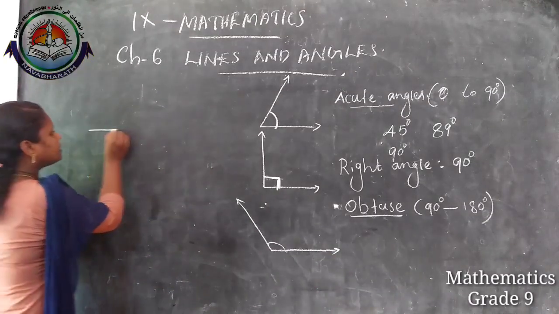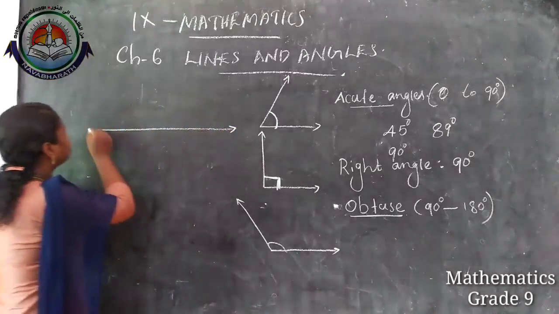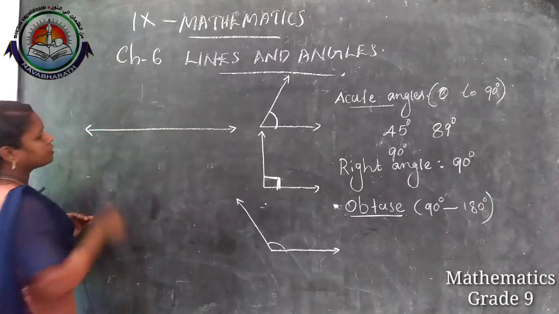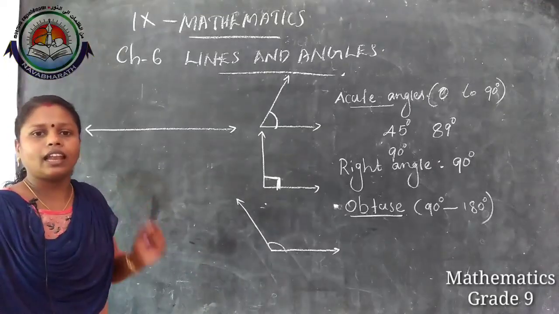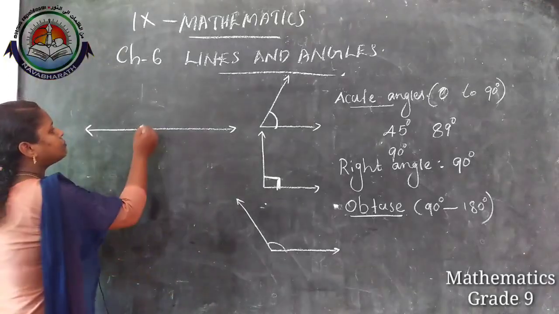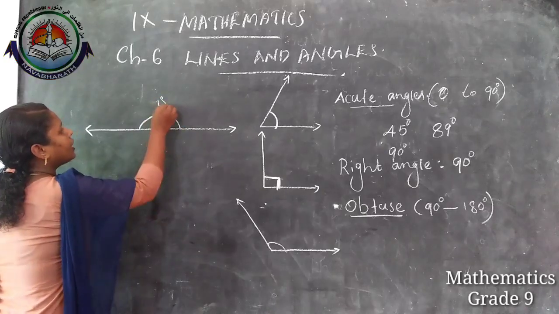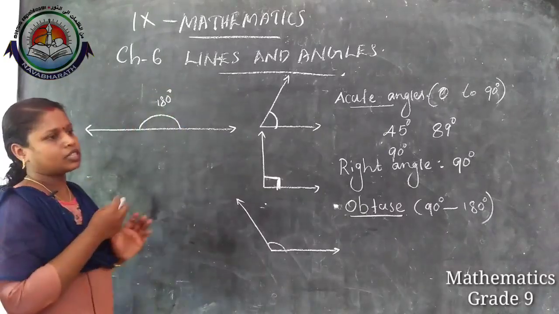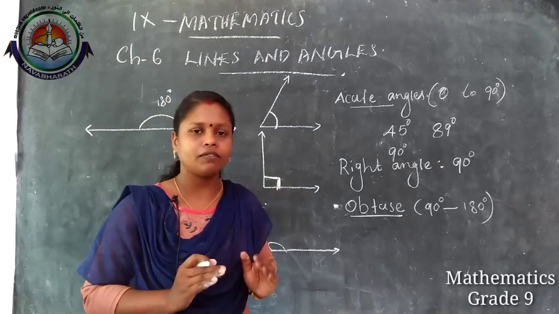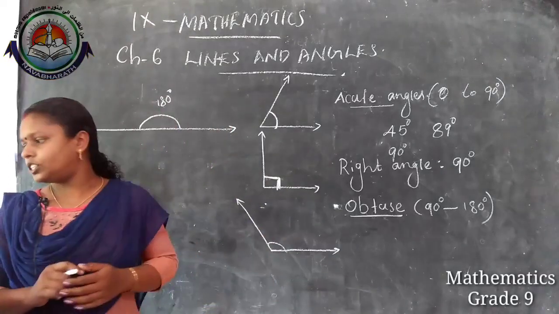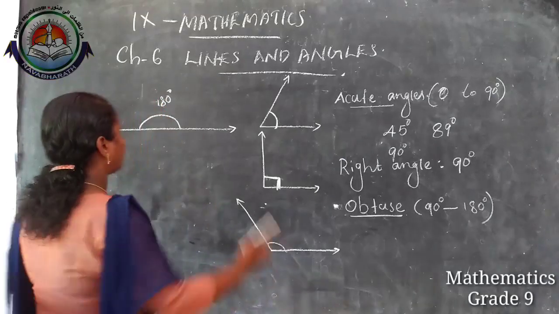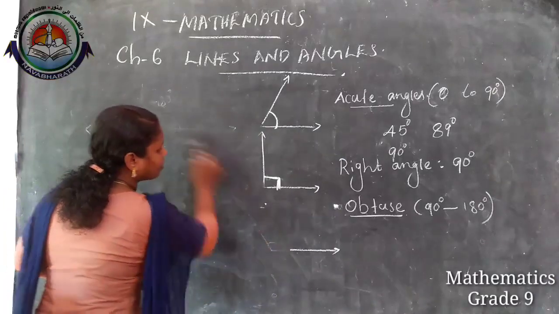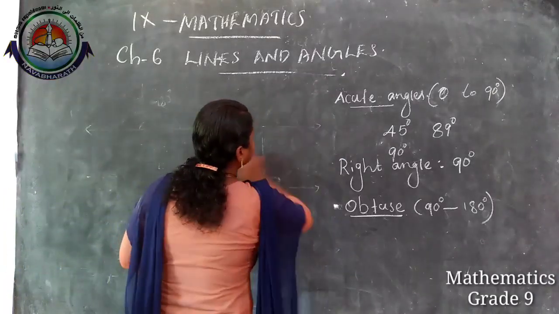And straight angle means like this. Straight angle means it's a straight line, and its measure will be exactly 180 degree. And one more angle, that is reflex angle. What is reflex angle?